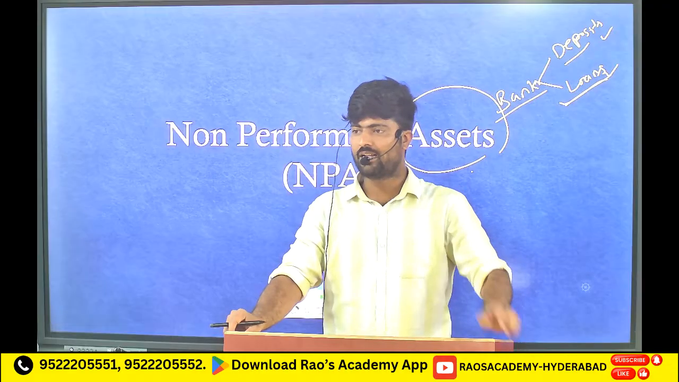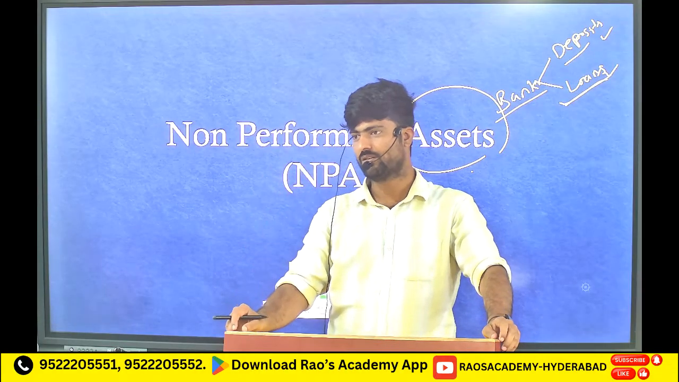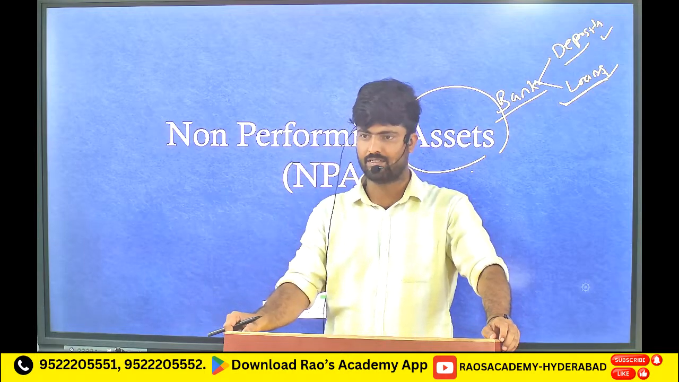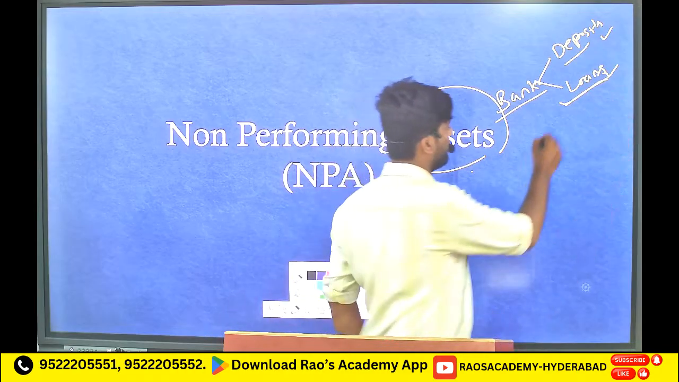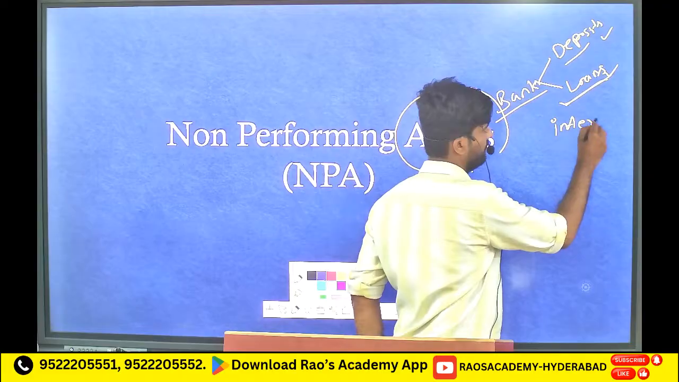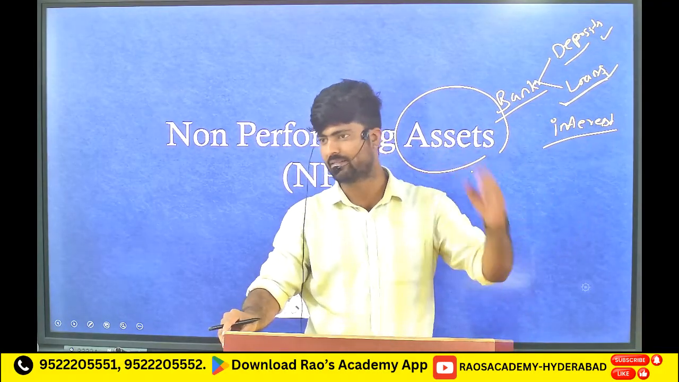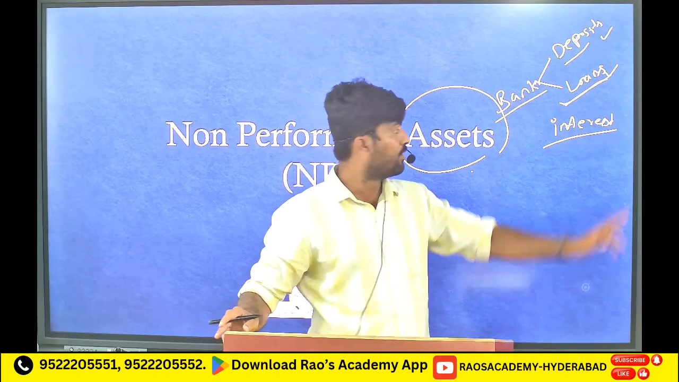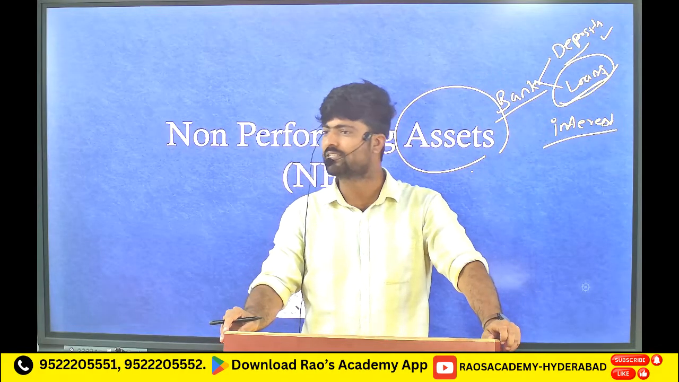Actually, we call anything an asset when it gives us a return. If we get some return, then we call that thing an asset. So in this case, loans give interest to the bank. That interest is the income for the bank, that is the profit for the bank. Because of this, loans given by the banks are called assets for the bank.